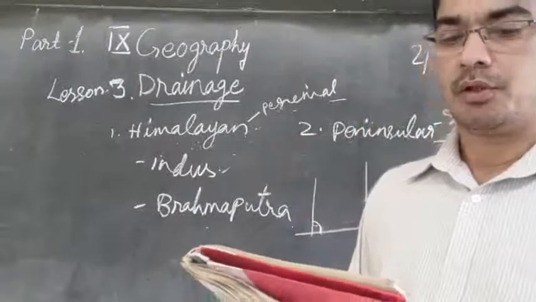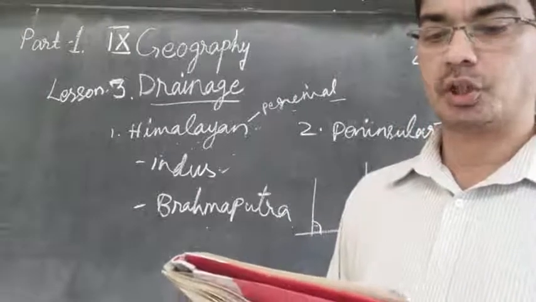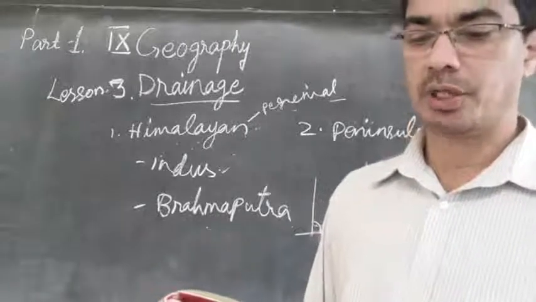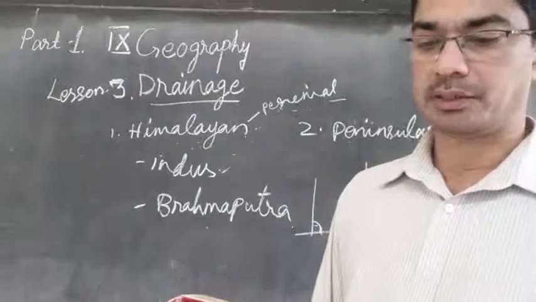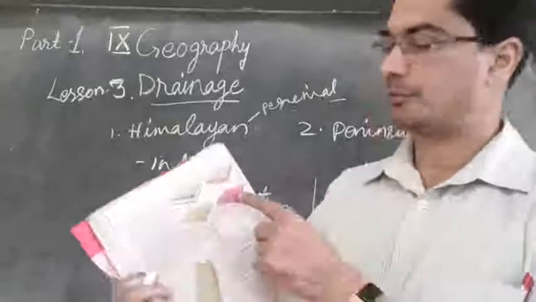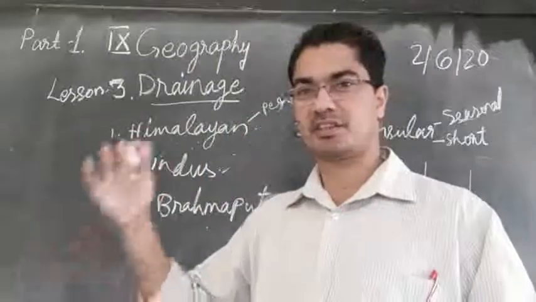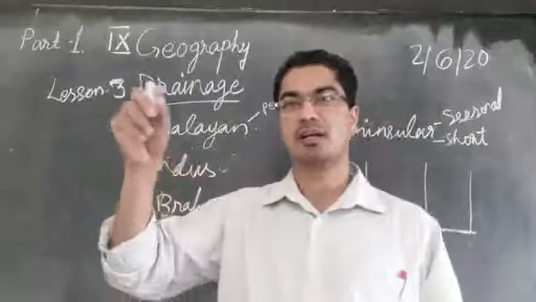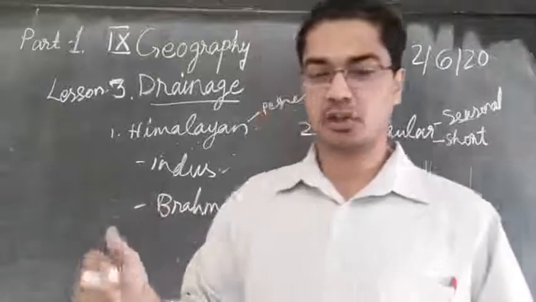Then a rectangular drainage pattern develops on a strongly joined rocky terrain. The radial pattern develops when streams flow in different directions from a central peak or dome-like structure. So another one is radial. Radial you can see in the picture. The top part is high and the water is flowing in all directions. So that will be called radial. It will be a round hill, and from the top part the water starts flowing down in different directions. That is called radial.